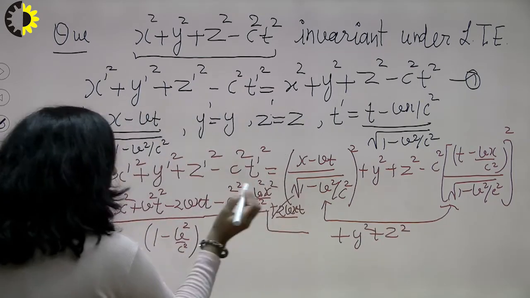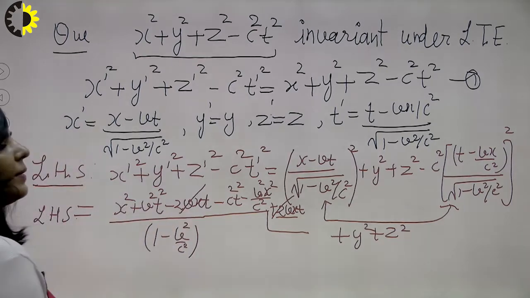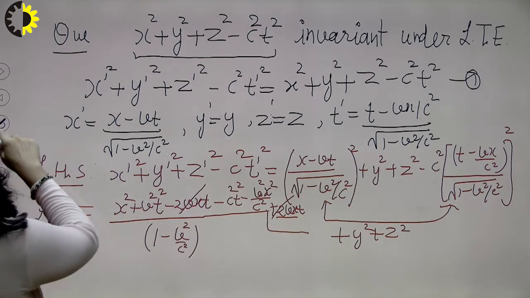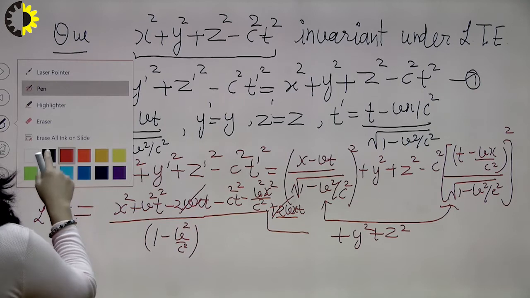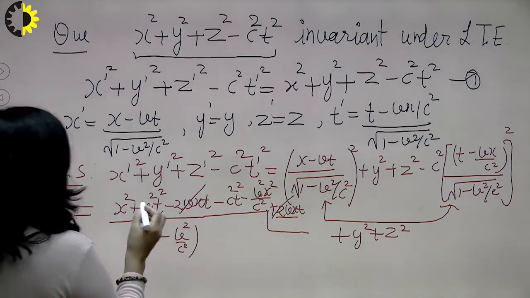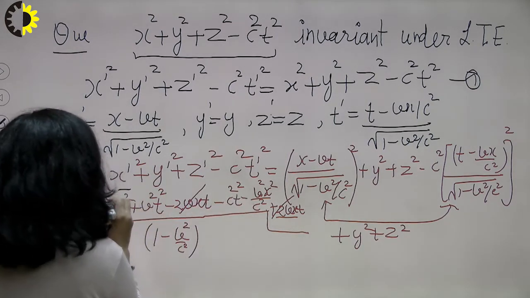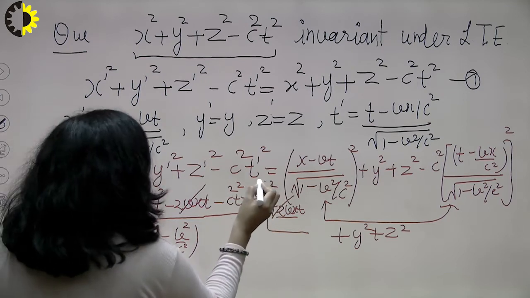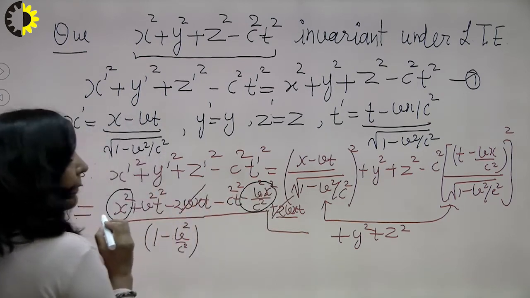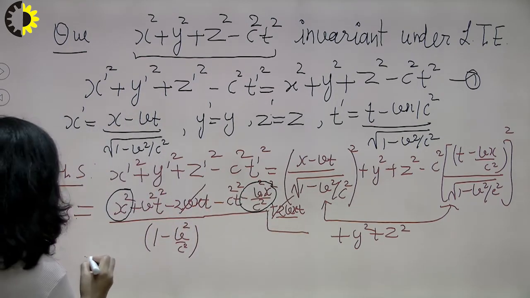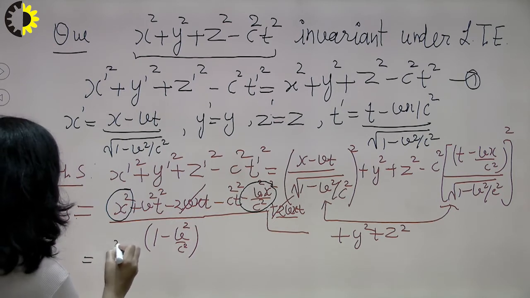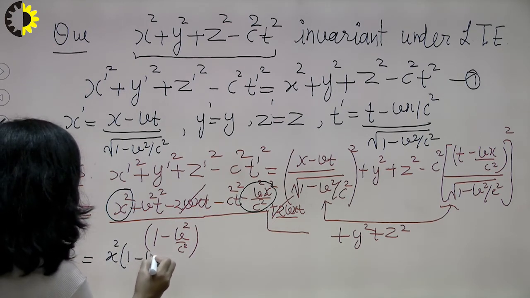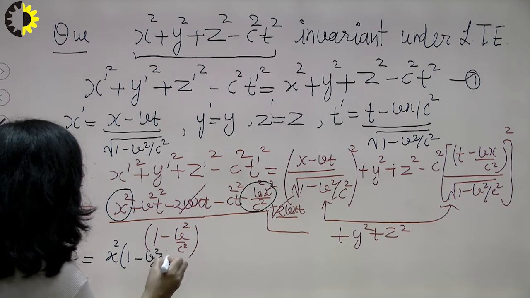Now, this 2vxt will be cancelled by this, and what you are getting is the x square term here and a term containing x square. Just combine these two. In the bracket you get 1 minus v square upon c square, this is your first term.